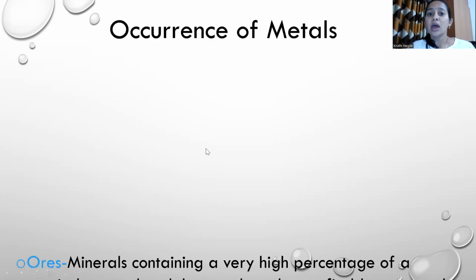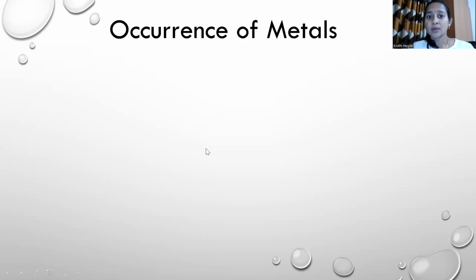Today, in this session, we are going to discuss how metals occur in nature and how those metals are extracted from nature. So today's concept is occurrence of metals. Metals never occur in pure state in nature. They always occur as compounds, which we call minerals.